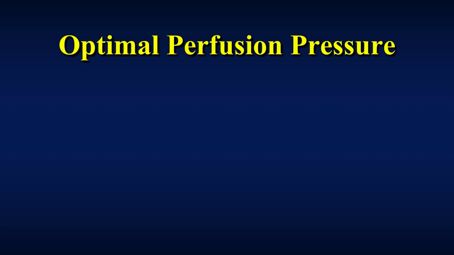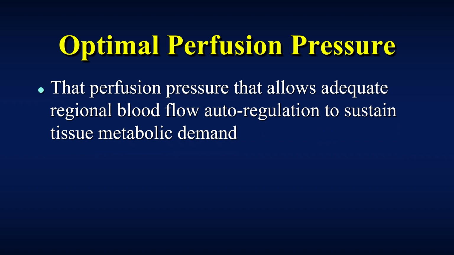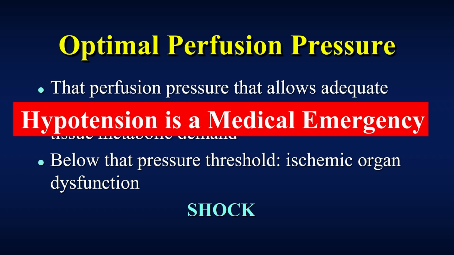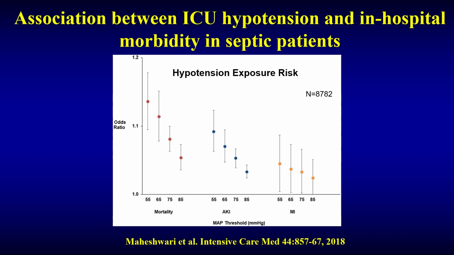What is the optimal perfusion pressure of the tissues? Well, that's the perfusion pressure that allows regional blood flow to those tissues to be autoregulated based on that individual tissue's metabolic demand. Below that level, the pressure threshold is lost, and they have only flow relative to pressure, and that causes ischemic organ dysfunction. The other name for ischemic organ dysfunction is circulatory shock. So hypotension is a medical emergency. It must be stopped.